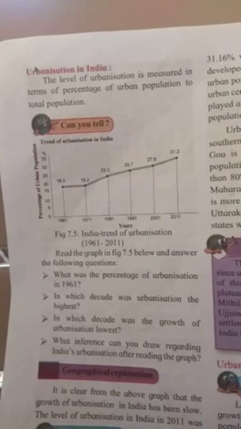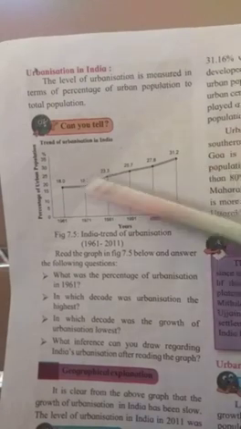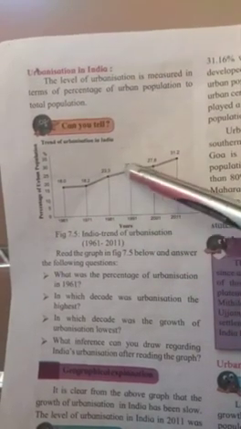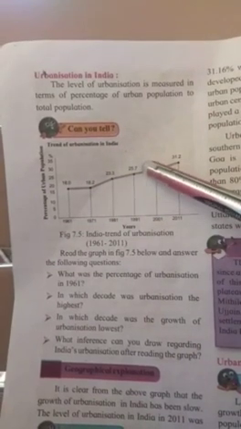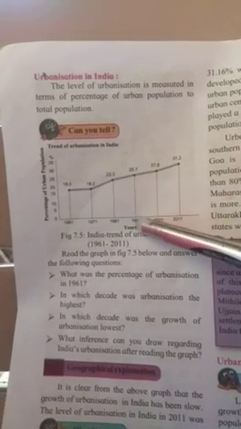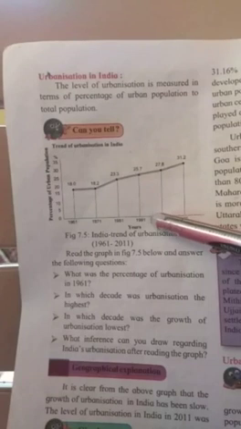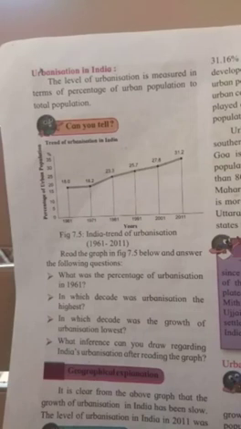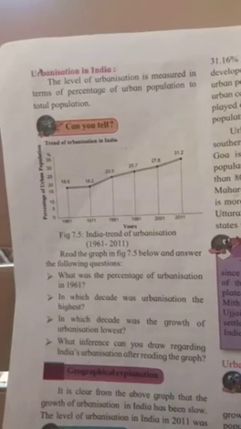Then the fourth question is, in which year was the percentage 25.7? So we have to find out with the help of the given data. You can see here 25.7 is given, and it lies in the year 1991. So in the year 1991, the percentage of urbanization was 25.7.